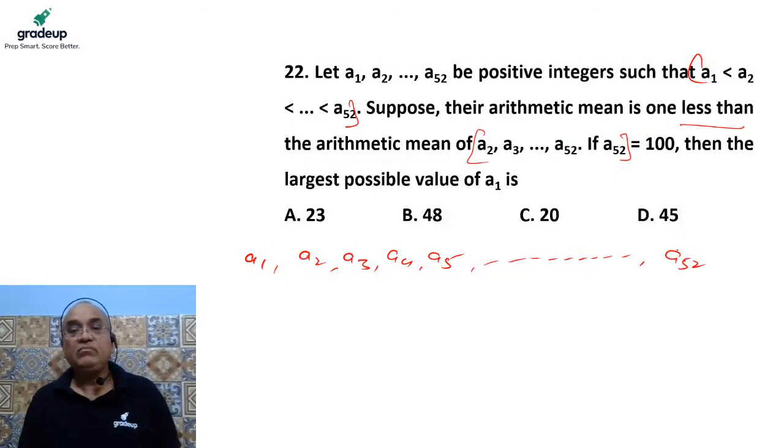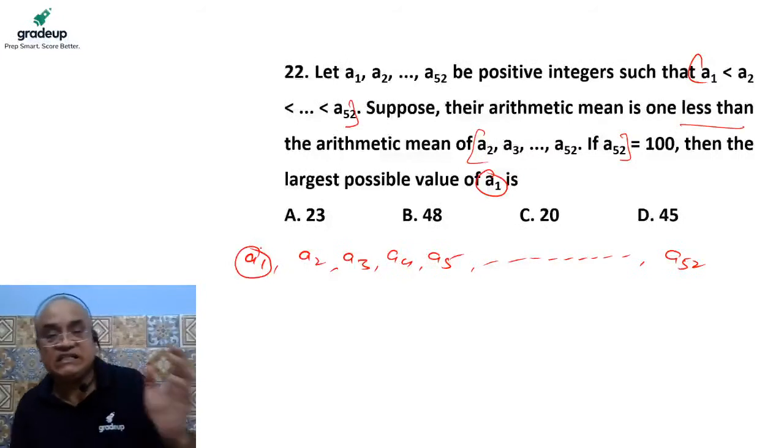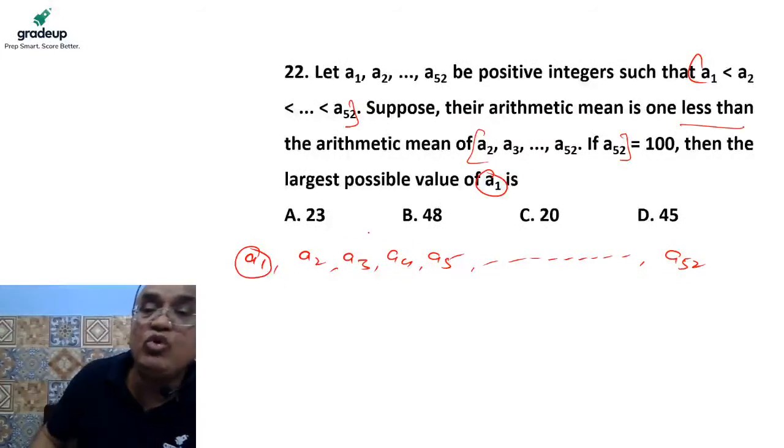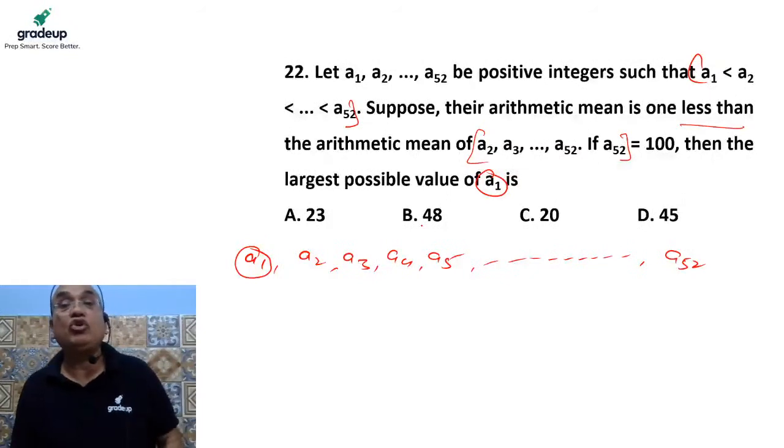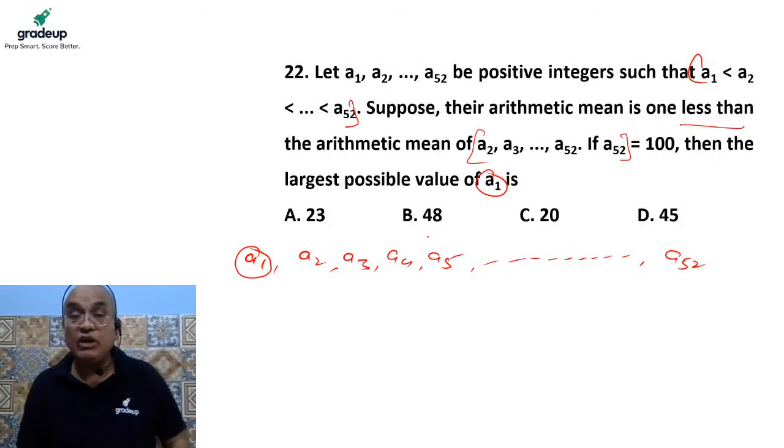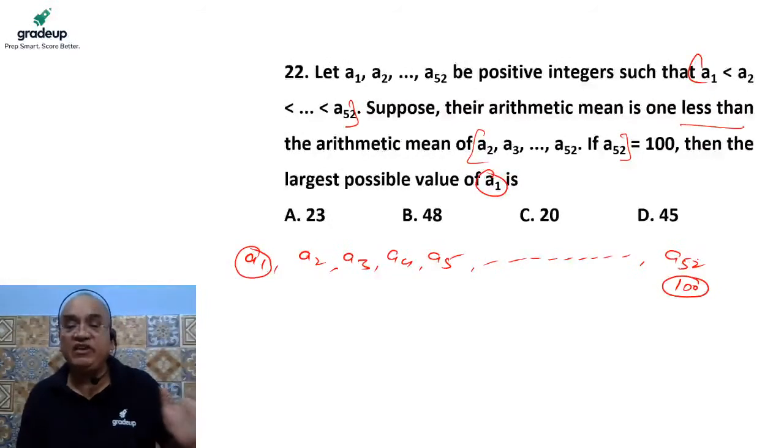Okay, we have to find out the largest value of A1. The largest value of A1 can only be obtained when the values of the others, from A2 to A52, are least. Then and only then A1 could be the highest. It is given that the 52nd term would be 100.